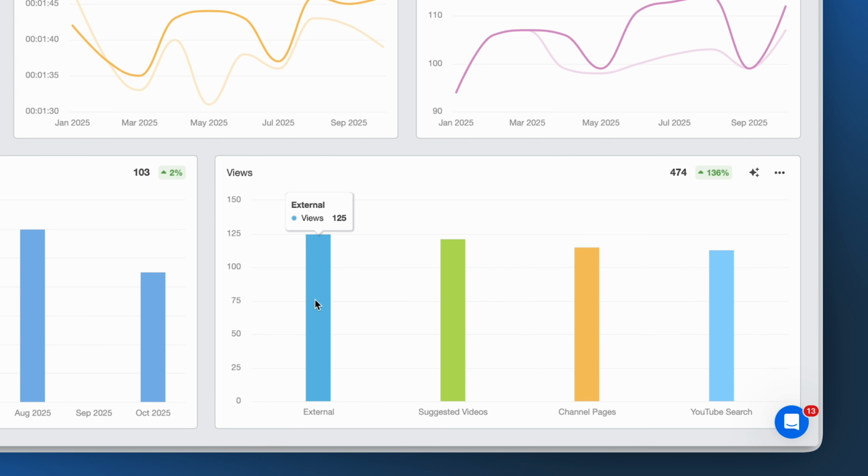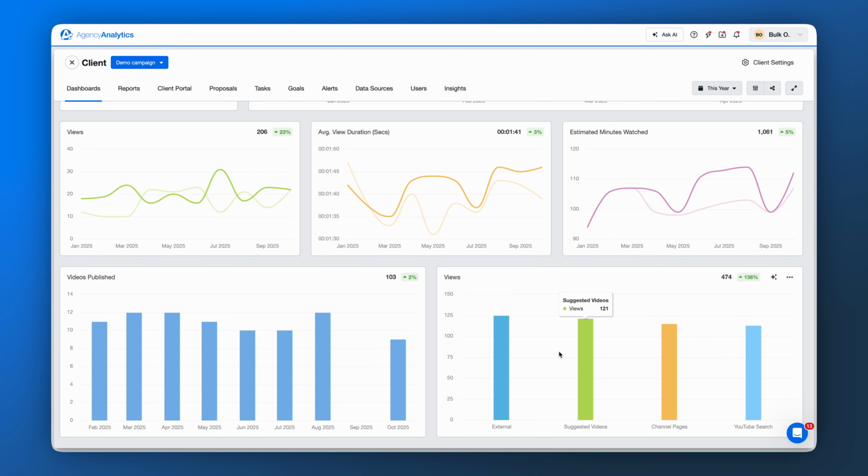Take a closer look at traffic sources to understand how viewers discover the content, whether through YouTube search, suggested videos, external sites, or embedded players. This tells you which strategies drive discovery.